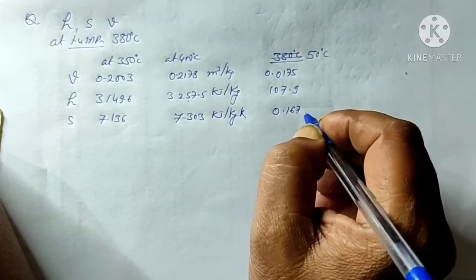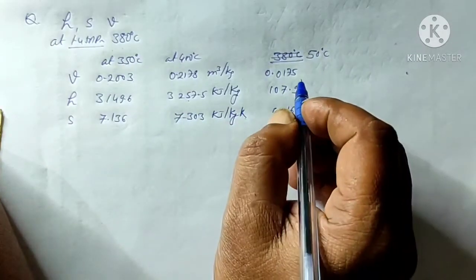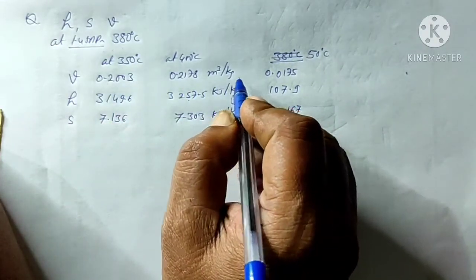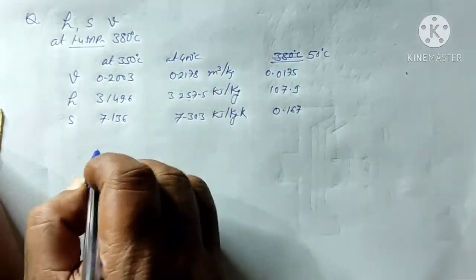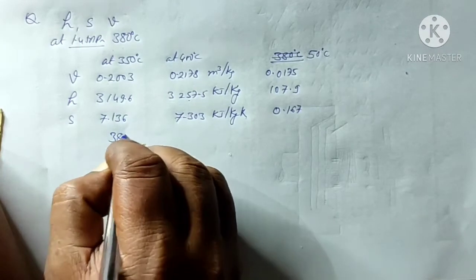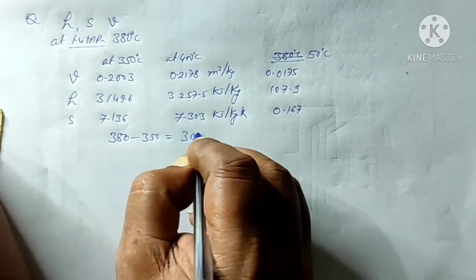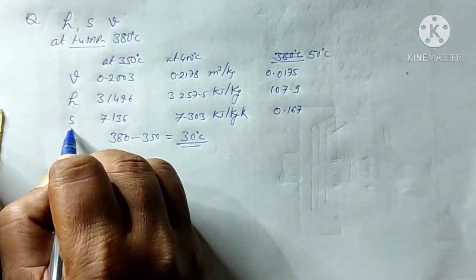0.167. Okay, so now we will try to find out the volume change for a 30 degree, because our reading is 380. So 380 minus 350, that is for 30 degree change. What is the change in volume, enthalpy and entropy?